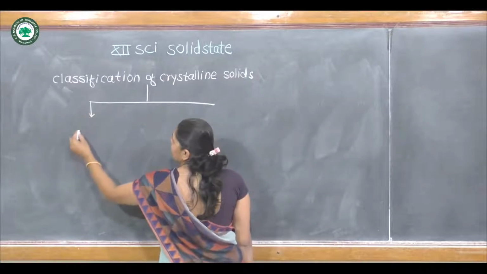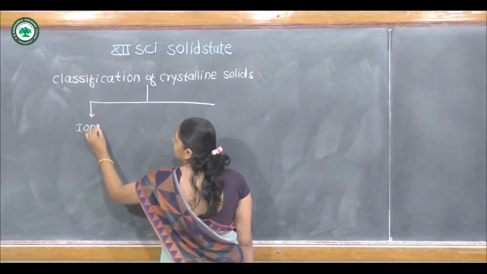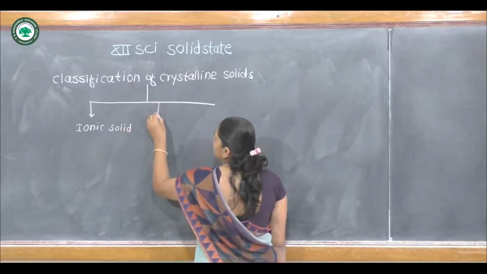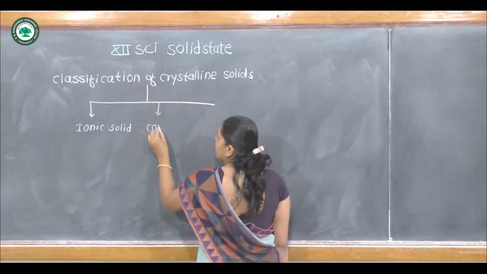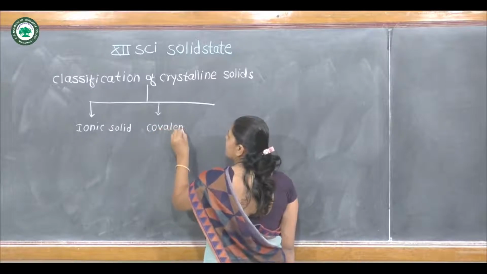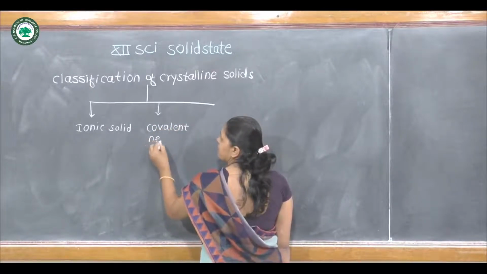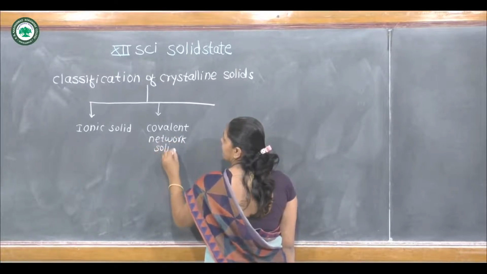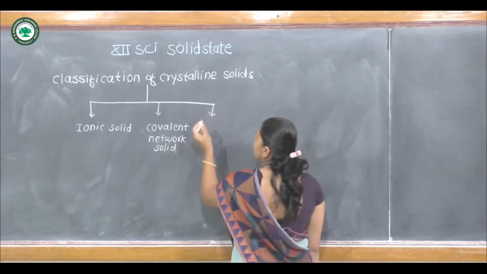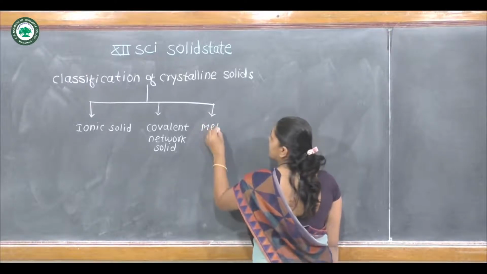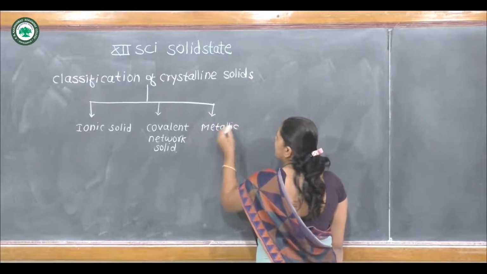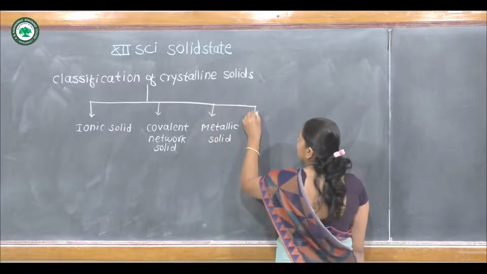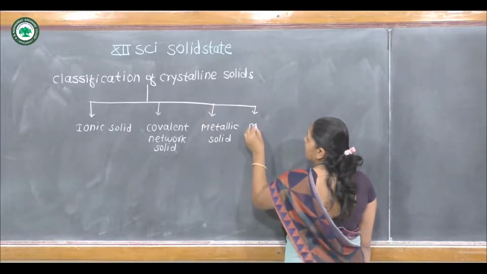First is ionic solid, second is covalent network solid, third one is metallic solid, and fourth type is molecular solid.